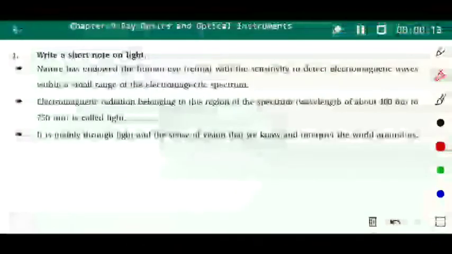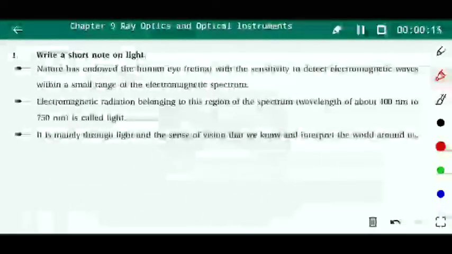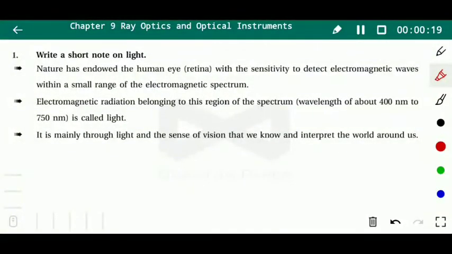To start part 2 of the physics, chapter number 9, ray optics and optical instruments. First of all, we start from the introduction of this chapter. The question arises in our mind: what is light? Light is an electromagnetic wave according to the wave theory of light.